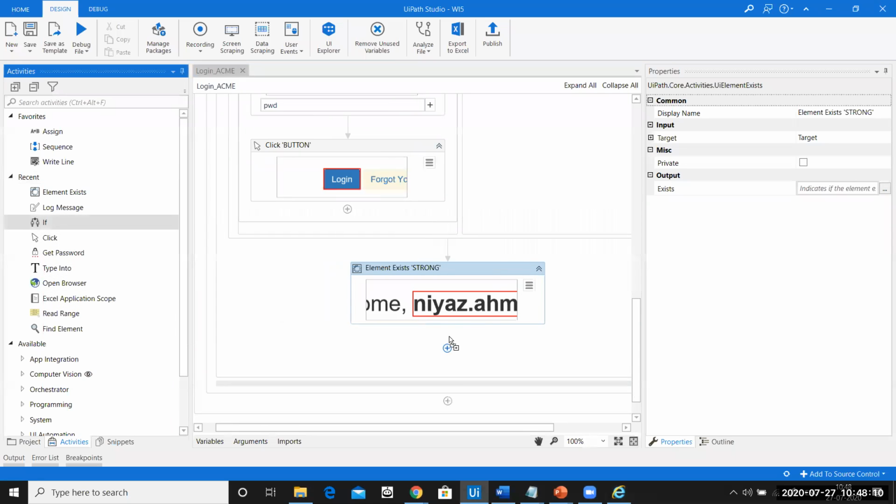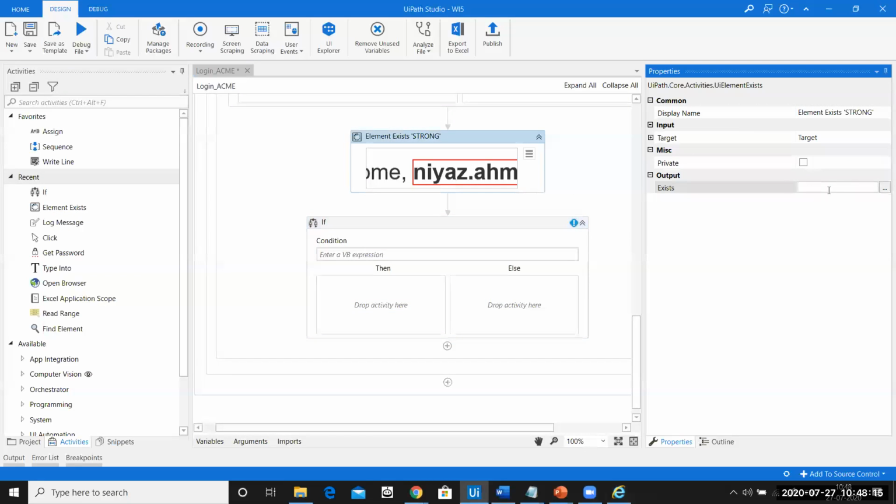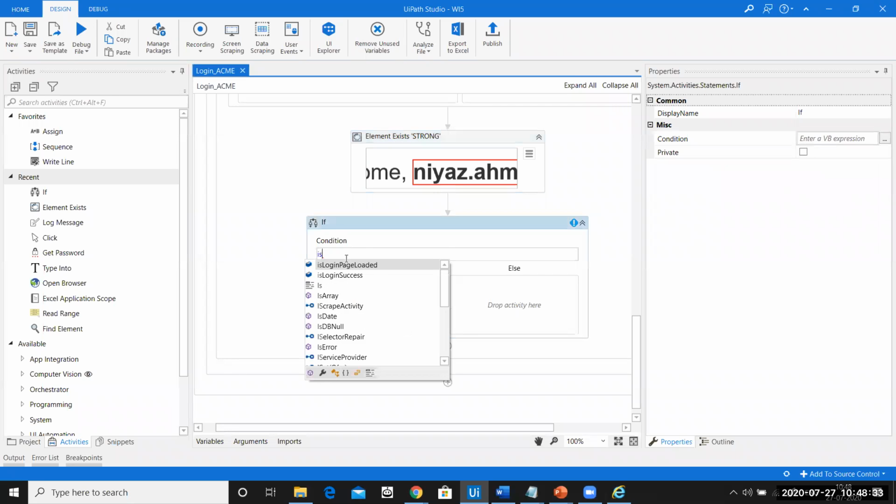Now what I'll do is I'll put an If here. Before that, since it's a Boolean variable, I'll have to check if it is true or false. So I'll create a variable. I'll say isLoginSuccess. I can choose the variable name this way. And then I'll pass this variable here. Sorry, this is not the variable. So the variable is isLoginSuccess.